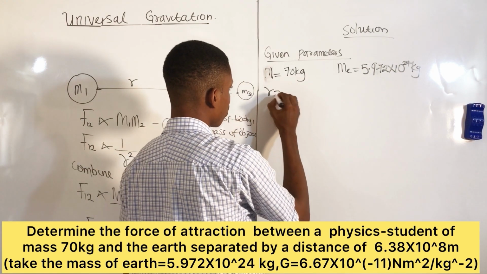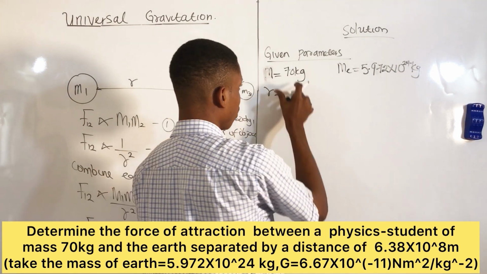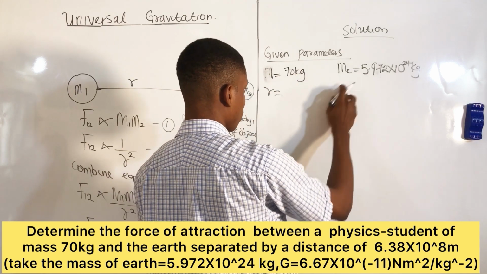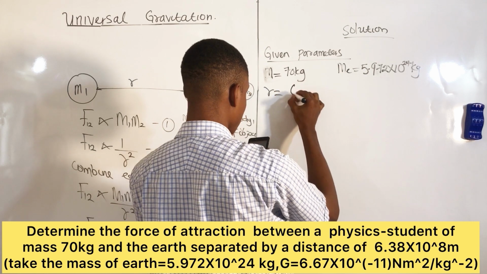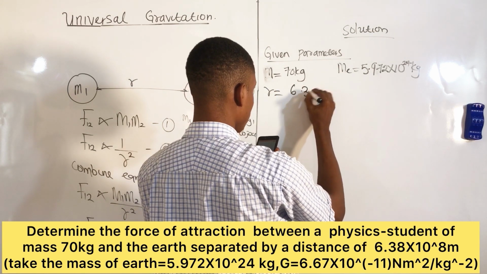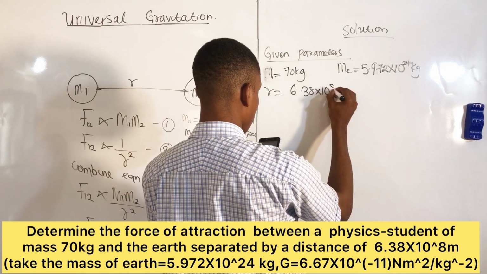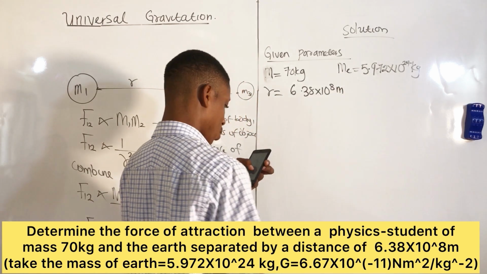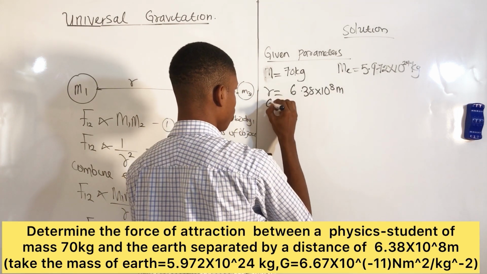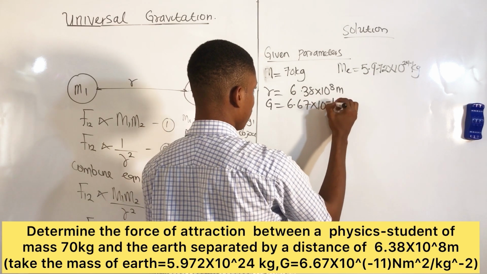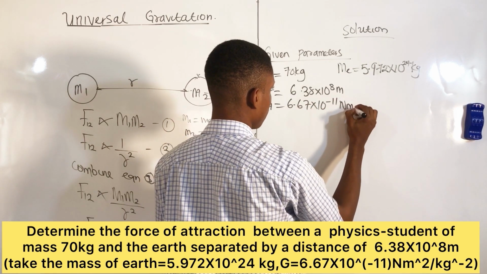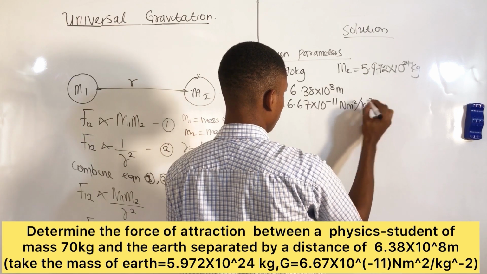The distance of separation between the mass of the earth and the mass of the physics student is 6.38 times 10 raised to the power 8 meters, and G is 6.67 times 10 raised to the power negative 11 Newton meter square per kilogram square.